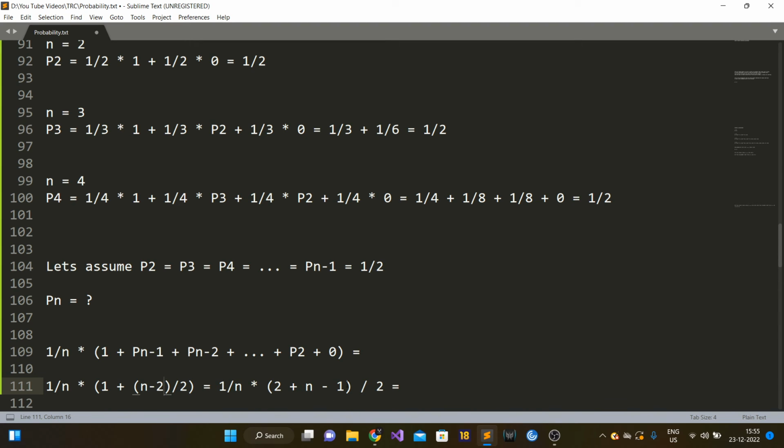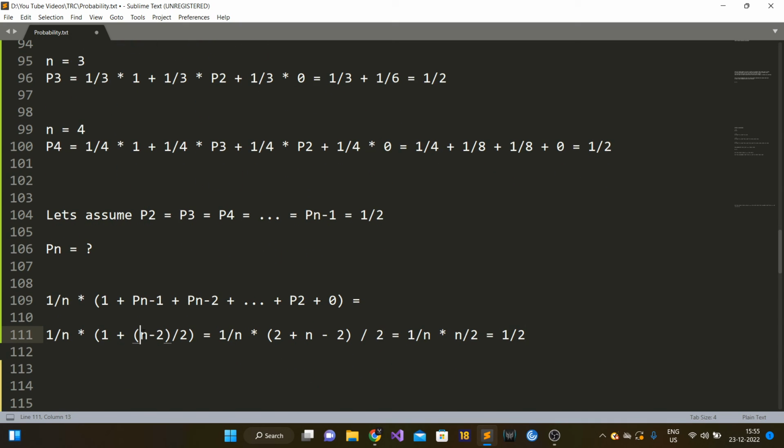So this will come out to be this, and eventually it will be 1 by n multiplied by this, the 2 and 2 will cancel out, and we are left with n by 2. Now the n in the numerator and denominator will cancel out, and we are left with 1 by 2 again. Let me double check that this is n minus 2 only, because we are adding from P2 to P(n minus 1). Yes, these are n minus 2 people only. So hence this is n minus 2.